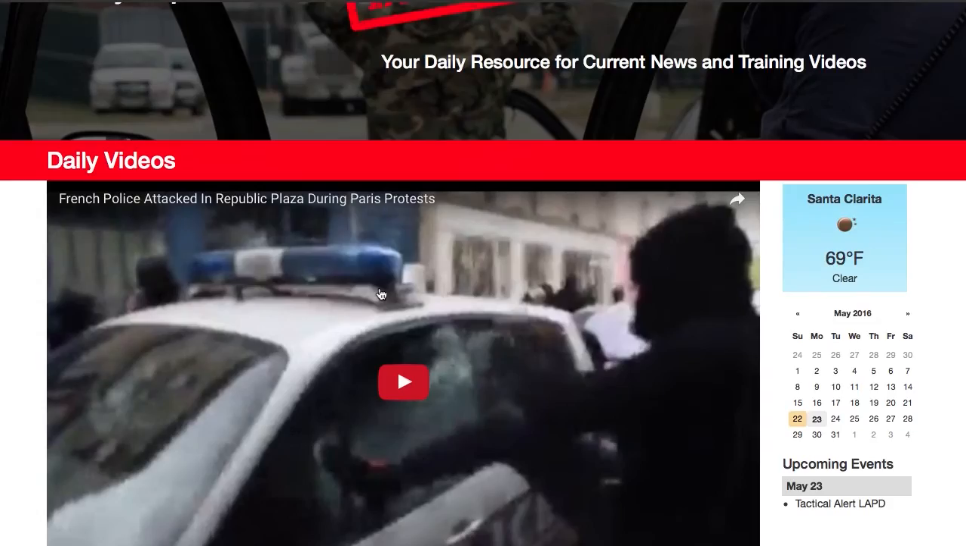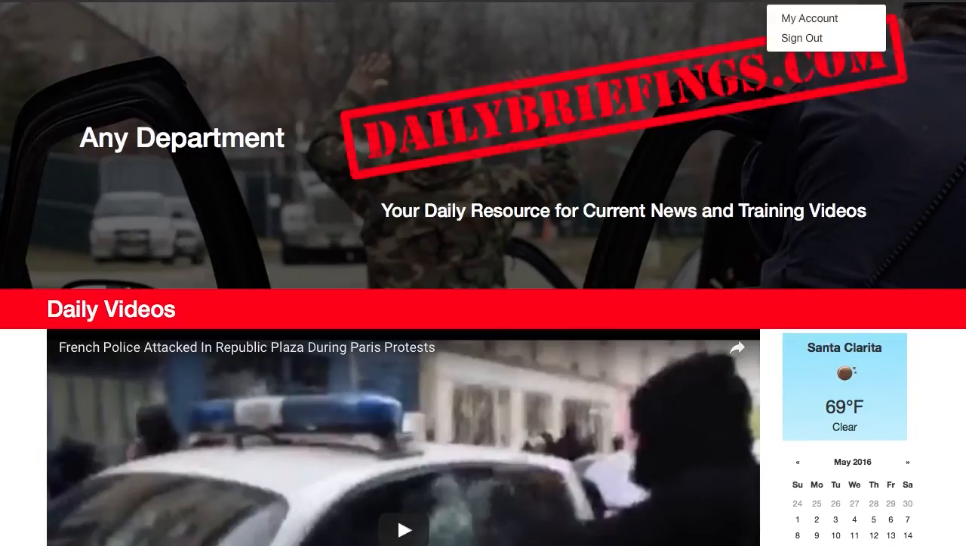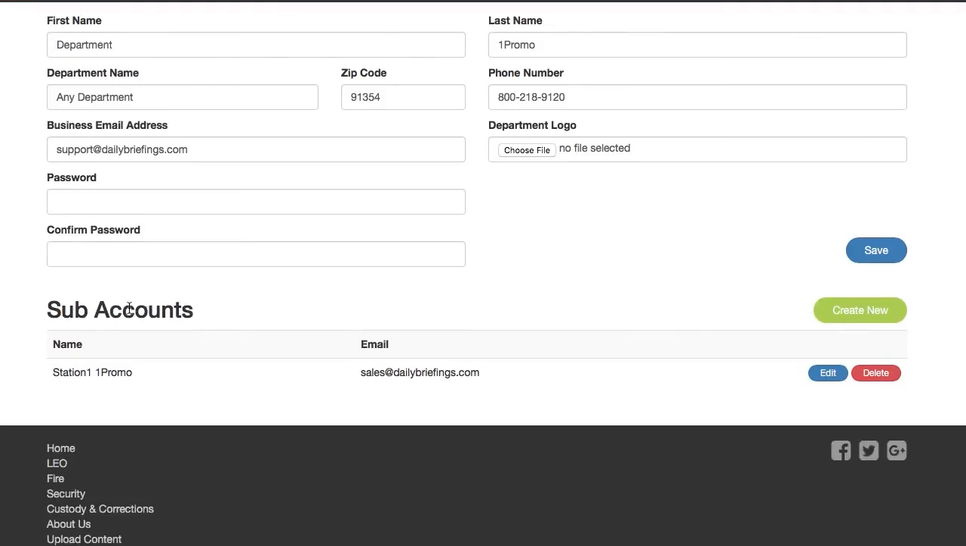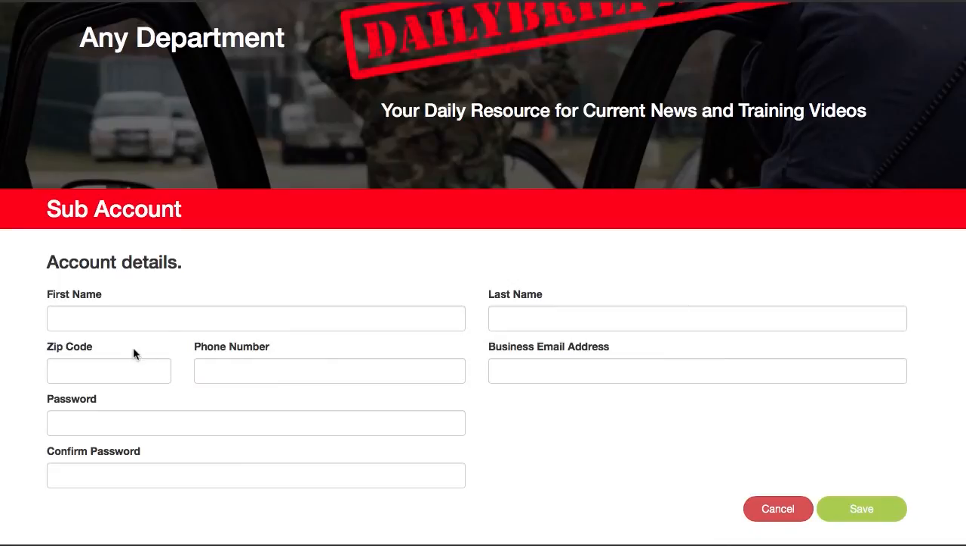Where that's also helpful is if you have 2 different boards, you can go into your account and add users here. You can add sub-accounts. So here's the sub-accounts. You can create new, which is pretty basic. You can put in some information, you put in their business address, and as long as it's a legitimate business address, it's going to be approved. And then you give them a password.